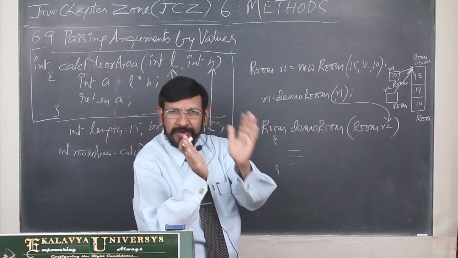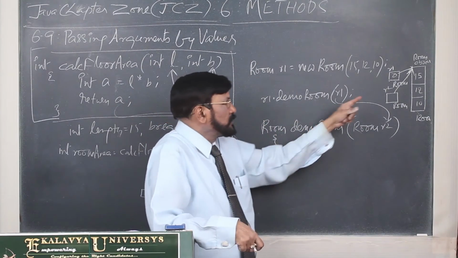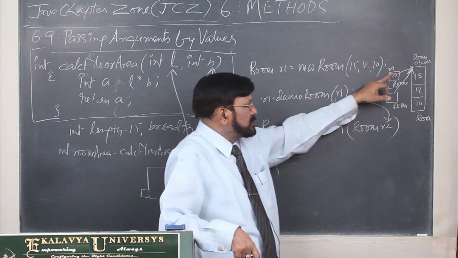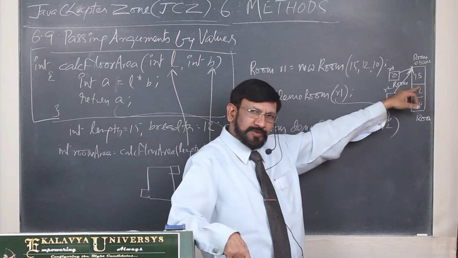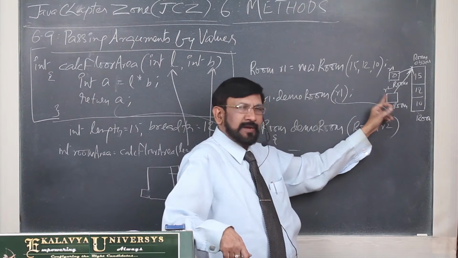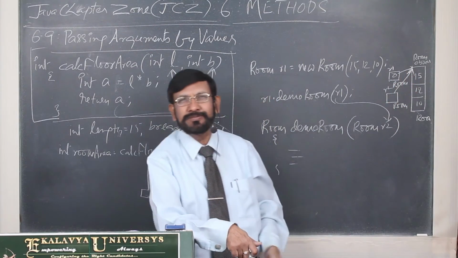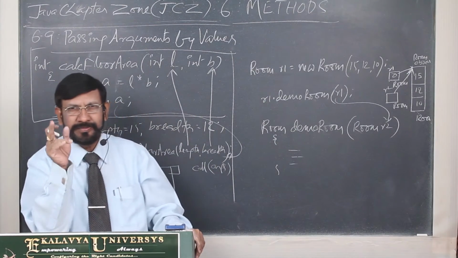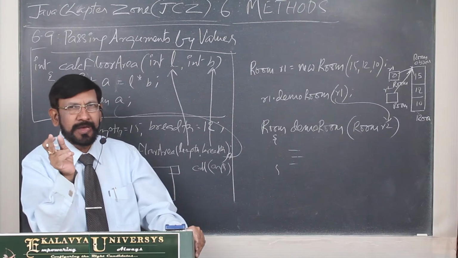The kite we treat as the value. Now what are we doing? One more thread we tied. So R1 is referring to this object. In the same manner, R2 is also referring to the same object. You should not understand this as pass by reference. You should understand pass by value.